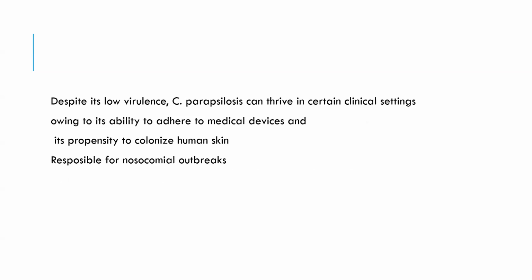Despite its low virulence, Candida parapsilosis can thrive in certain clinical settings owing to its ability to adhere to medical devices and its propensity to colonize human skin. These two qualities are responsible for nosocomial outbreaks.